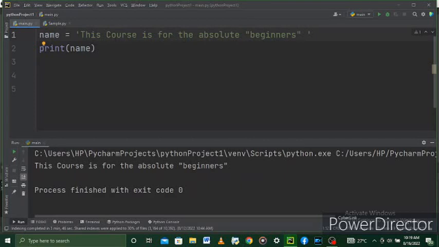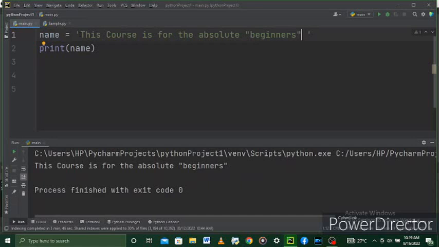So here you can actually use the single quote as your starting quote and also end with your single quote, even if you want to use the double quote in between. So long as you're consistent with what you're doing, I don't think Python will have any issues with you. Okay, so this is how you avoid the error of having to start with a single quote and ending with a double quote.